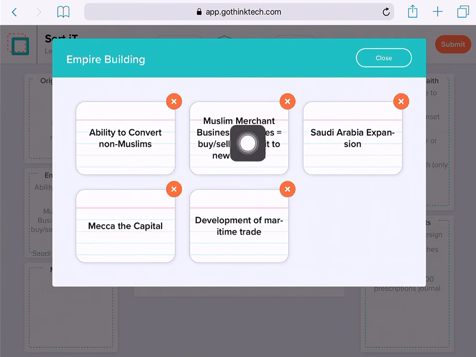We see that, and these 2 points here are going to be connected together, that the Muslim merchant business practices, buying and selling on credit, is really going to make a significant difference for the Muslim faith as they're working across the oceans, with the development of maritime trade, for example, using the monsoon winds from India and back to East Africa, for example, is going to be a big part of how Islam is going to expand and then also allow the empire to grow in strength. And here again is just the Saudi Arabia expansion. So similar here with reaching out from Mecca.